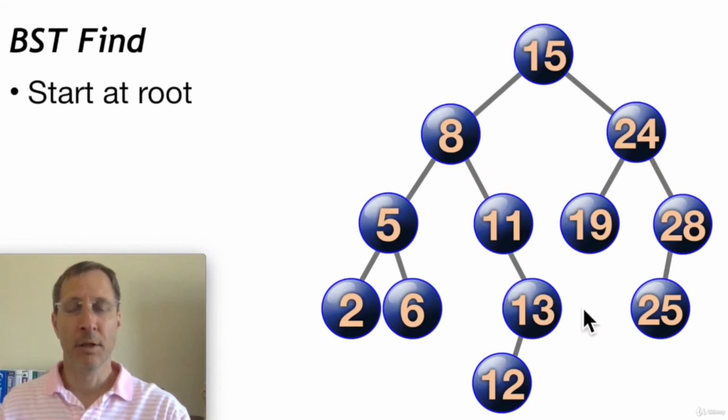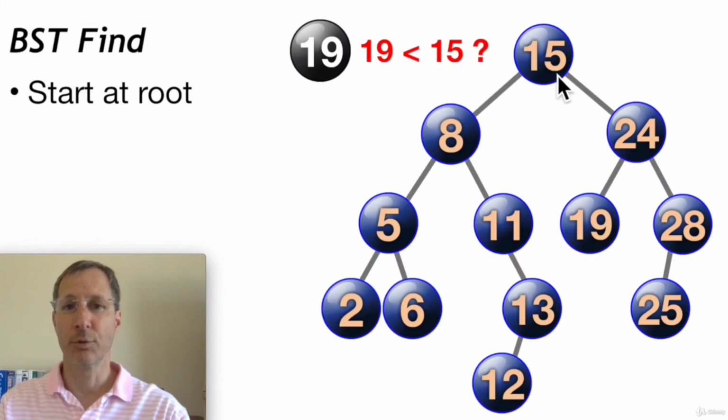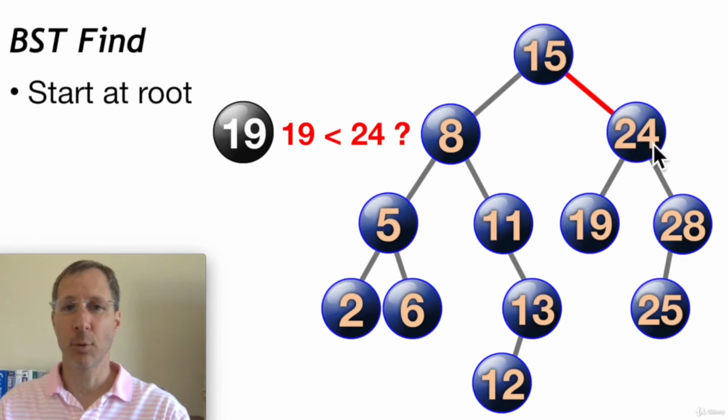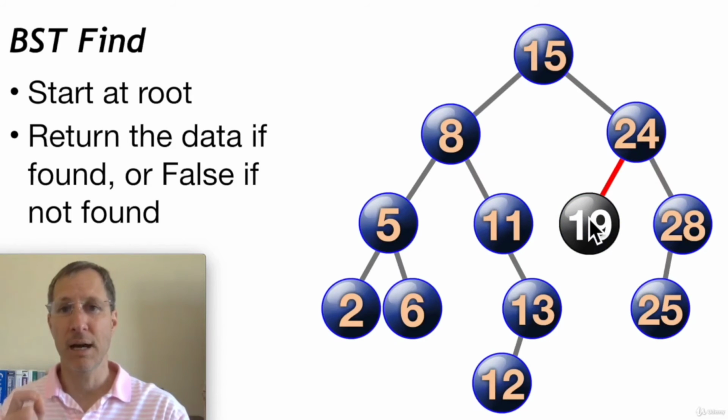Now let's look at the find method. Again, with find, we'll always start at the root. Here it's 15. And we're going to do comparisons. So if we want to find 19 in this tree, we're going to start by comparing 19 to 15. Is 19 less than 15? No, it's greater. So we descend down the right subtree. And then we compare 19 to 24. 19 is less than 24, so we go down 24's left subtree. You can see how with each comparison and decision, we descend down one subtree. That cuts in half the number of remaining possibilities to locate an item. So now we've already, in 2 comparisons, found the 19 in this tree.